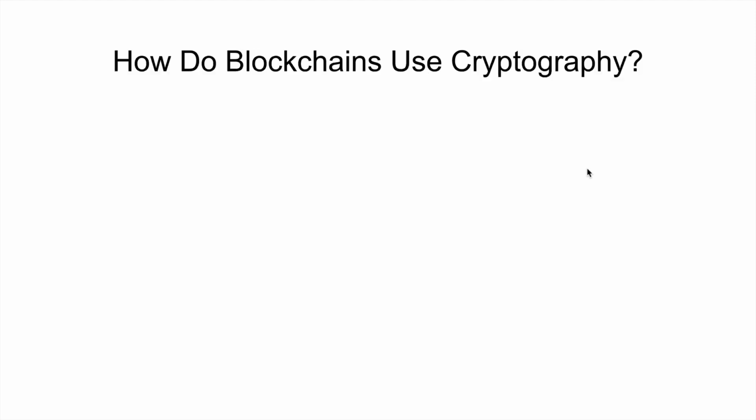And cryptography plays a huge role in how blockchains work. It determines how the data is secured and decentralized and distributed across the network. I'm going to give you a brief introduction to how cryptography works and how it is used in various blockchain implementations. This is going to be an introduction. We're not going to get into all the math about how this works.